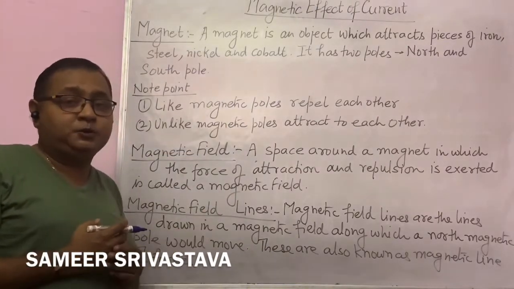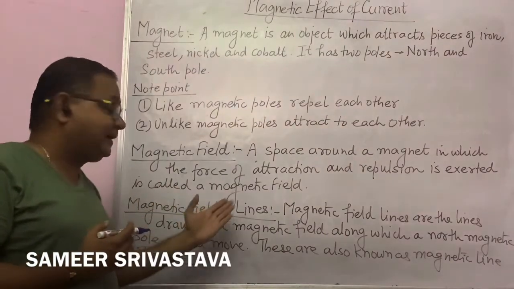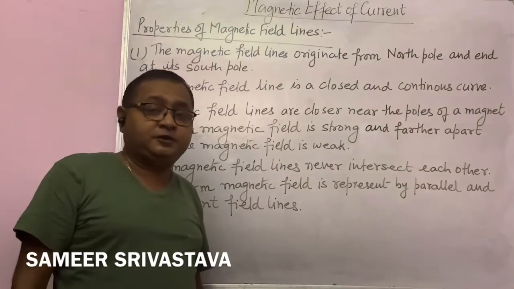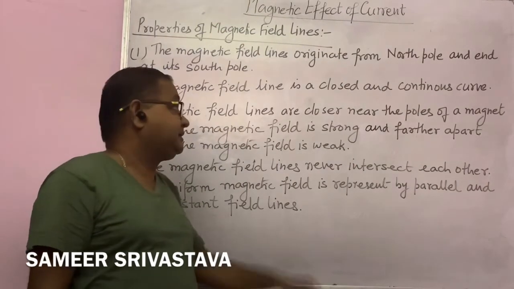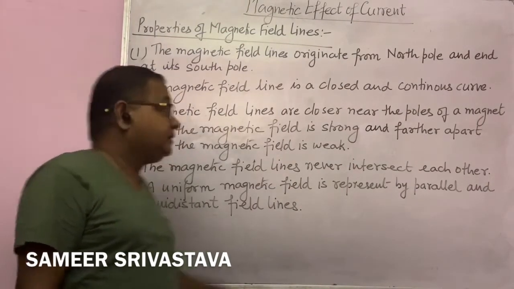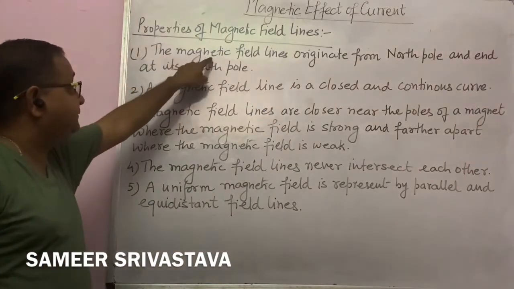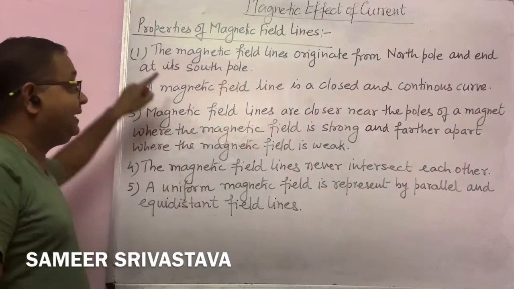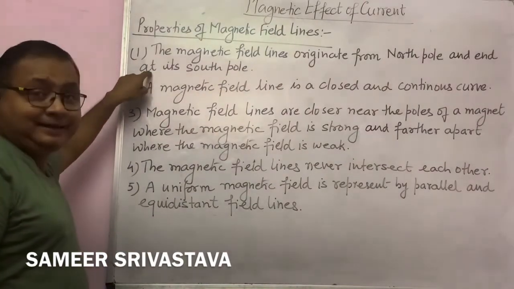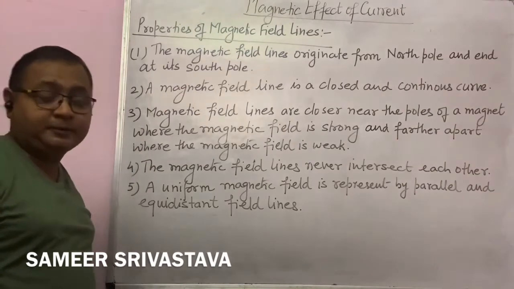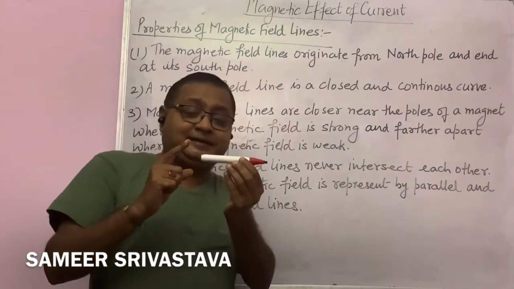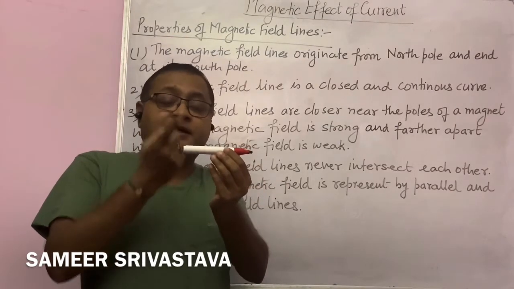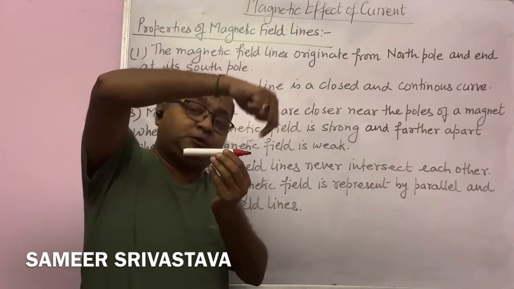Now I am going to discuss the properties of magnetic field lines. Students, these are some important properties of magnetic field lines, or magnetic lines of force. The first property is that magnetic field lines originate from the north pole and end at the south pole. It means this is a magnet, this is the north pole and this is the south pole.